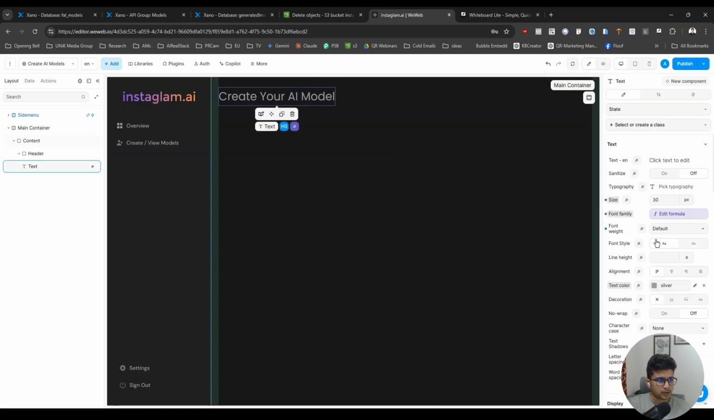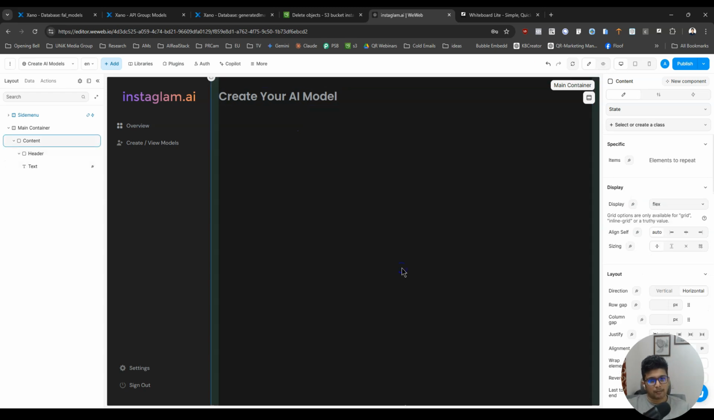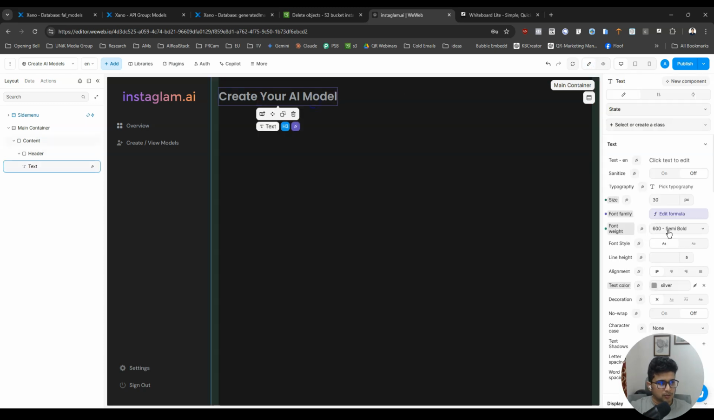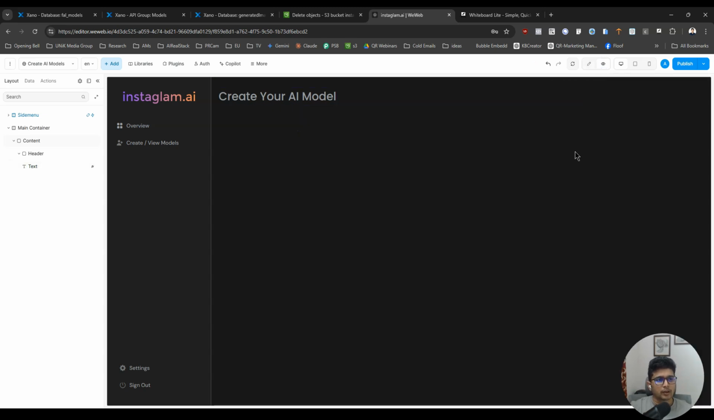Okay, so here the font weight, this is something which we have to be careful about in Weweb. Whatever changes we make in mobile will not automatically apply to desktop. So it's always good to apply your styles in desktop and then take it to the phone and edit your style. Okay, the "Create your AI model" text looks too thick, so I'm going to set it to like 500. That is enough. Okay, what next?